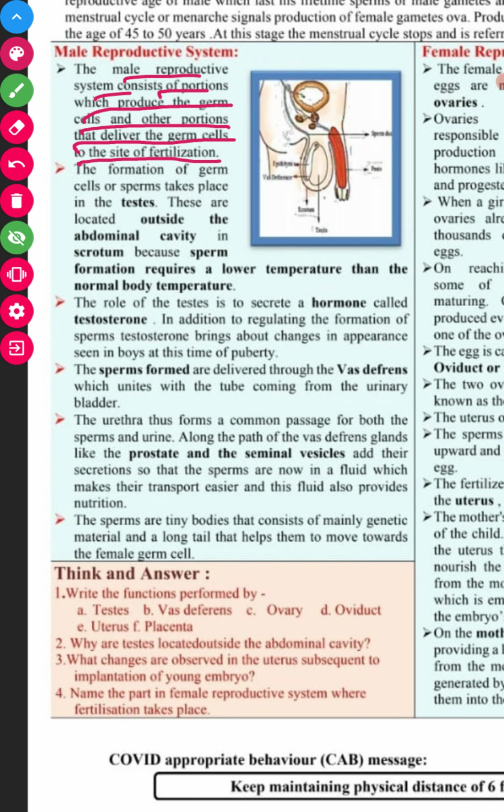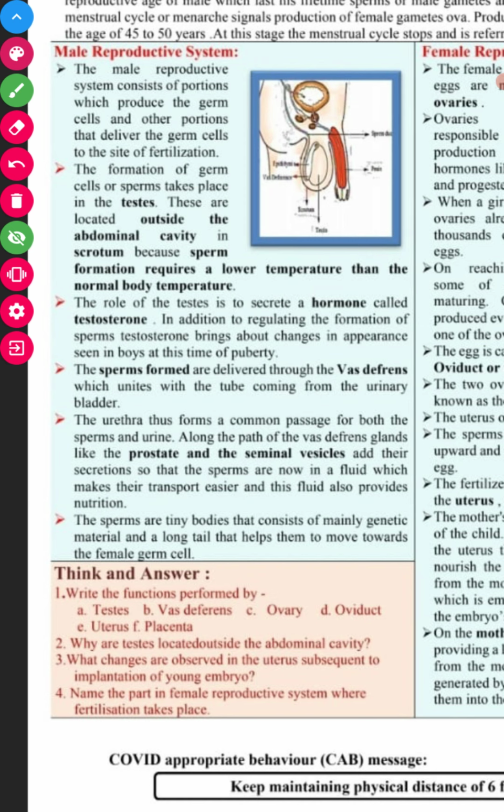The formation of germ cells, or sperm, takes place in the testes, which are located outside the abdominal cavity in the scrotum, because sperm formation requires a temperature 2 degrees lower than the body's normal temperature.